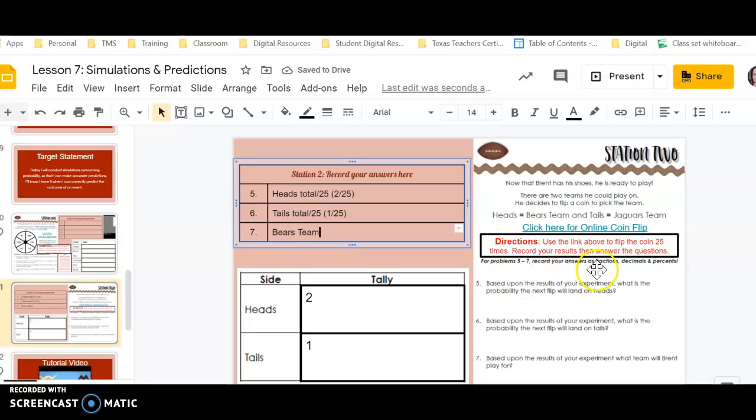So make sure that you're using this link or you have your own coin and you flip it 25 times, keep track of your tally marks, and then go ahead and answer the questions accordingly.